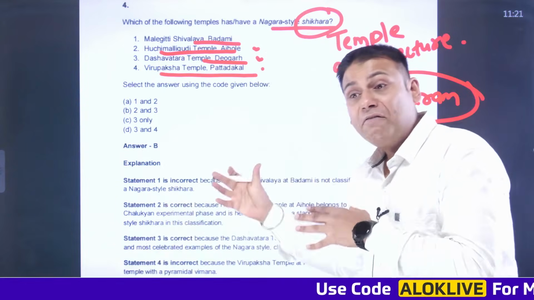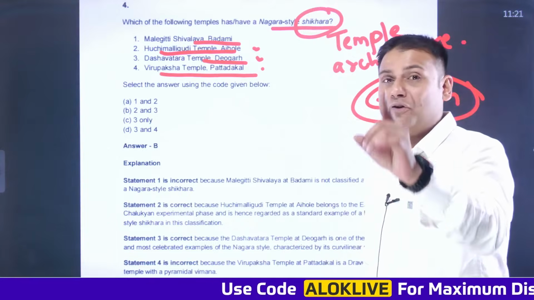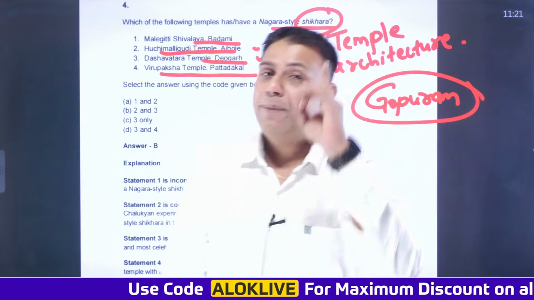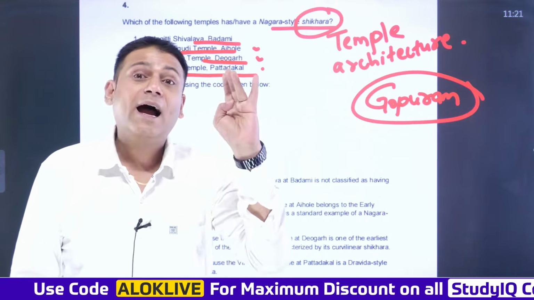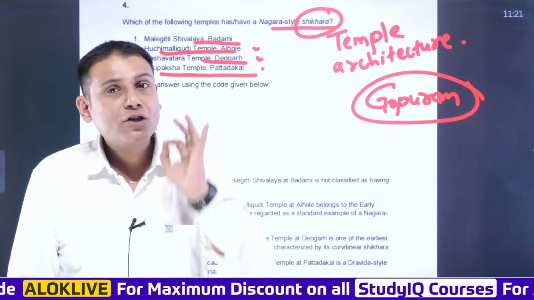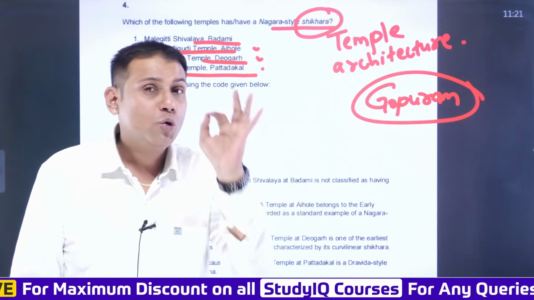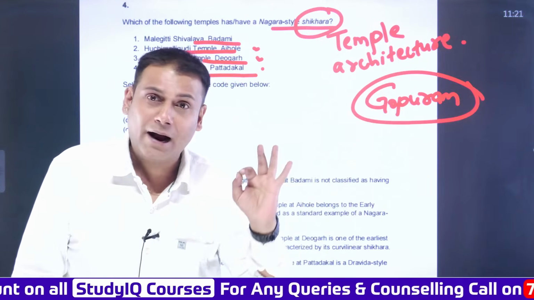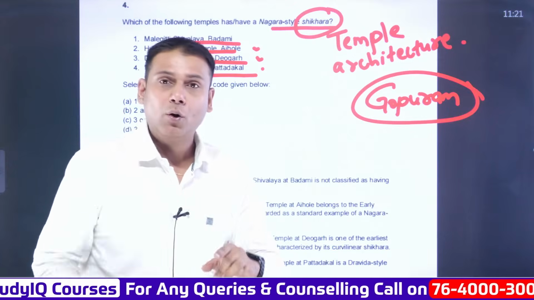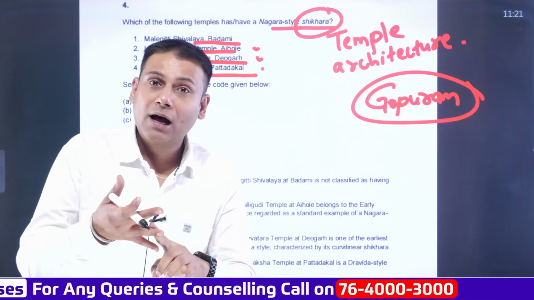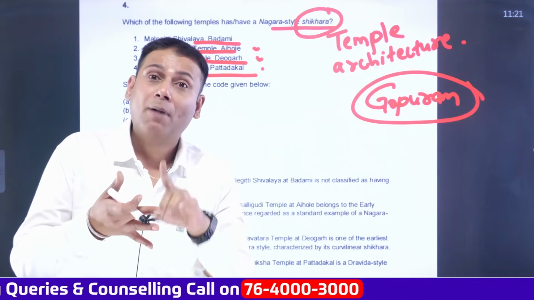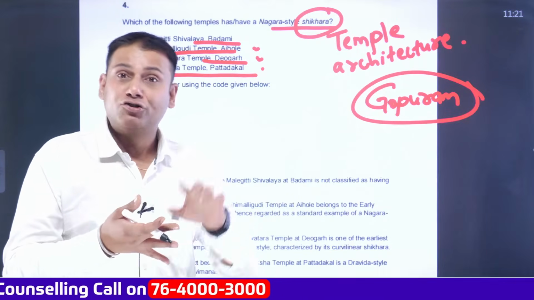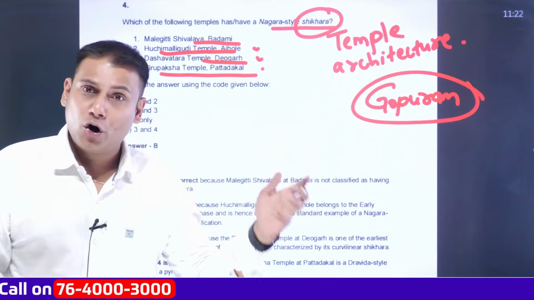So what did we infer from this question? We have to focus on temple architecture, specifically Nagara style, Dravida style and Vesara style. Apart from this, you also need to focus on the terminologies related to temple architecture, as we have seen right now: what is Jagati, Antaral, Mandapam, Ardhamandapam, Mahamandapam, Gopuram, Shikhar, Amalak and so on.